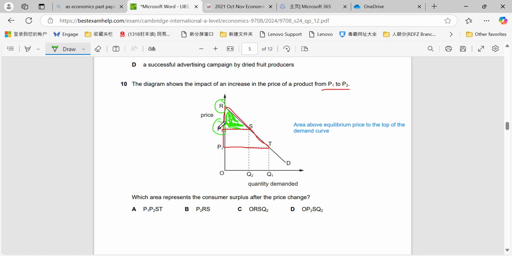So what area represents consumer surplus after price change? We can see that would be P2 or S. And then this area represents, just for a bit of extra knowledge, what we would call the loss of consumer surplus from the change in the price.